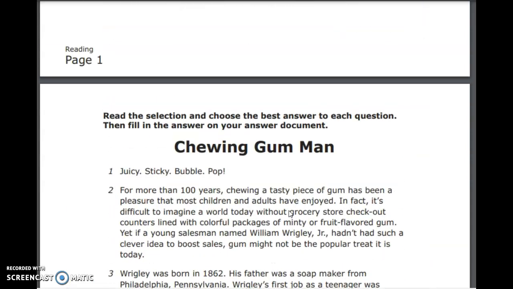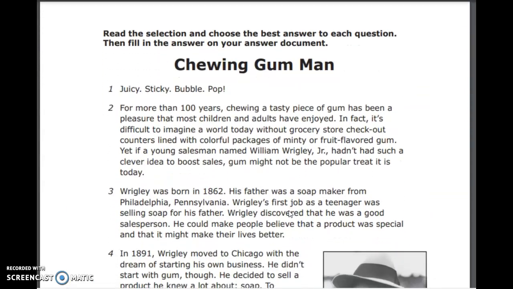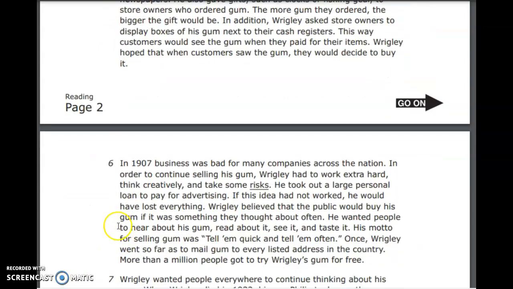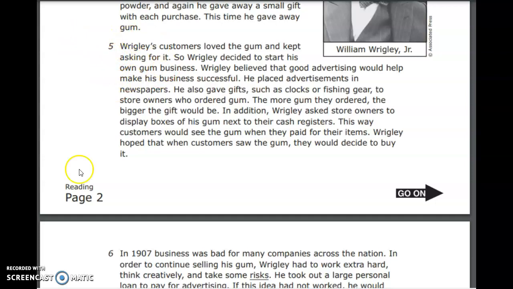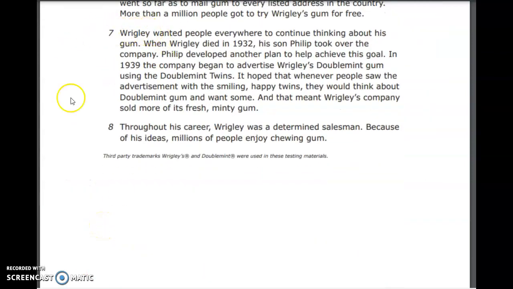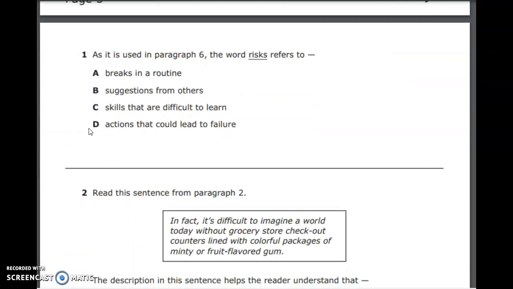Starting with Chewing Gum Man. I hope all of us used our strategies that we have been practicing, our Unreal strategies. We underline the title and predict. I am going to predict that this is an informational text about the man who created chewing gum. We number our paragraphs 1, 2, 3, 4, 5, 6, 7, 8. So we have 8 paragraphs to read, and then we read the questions,